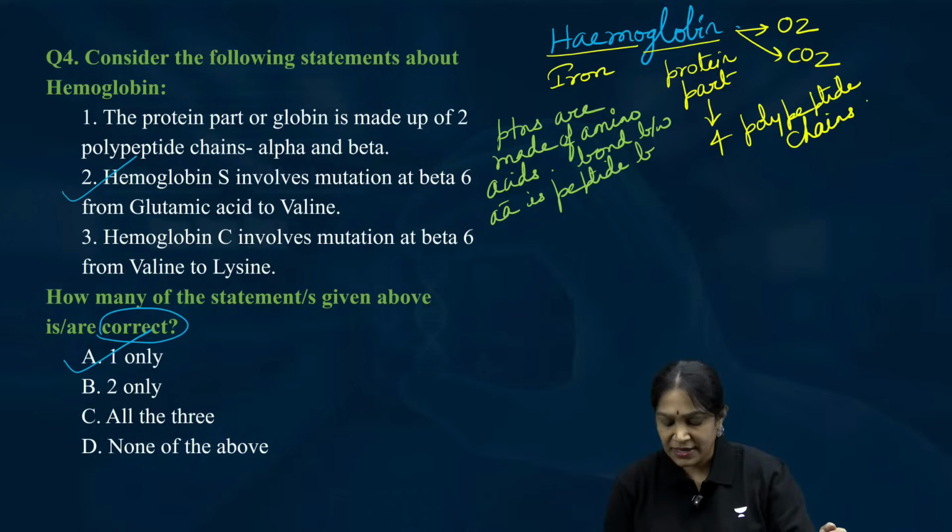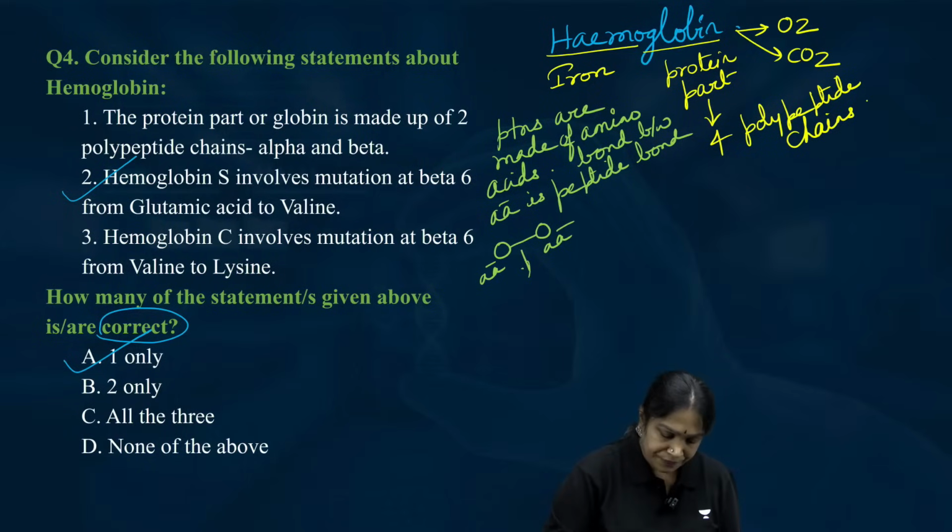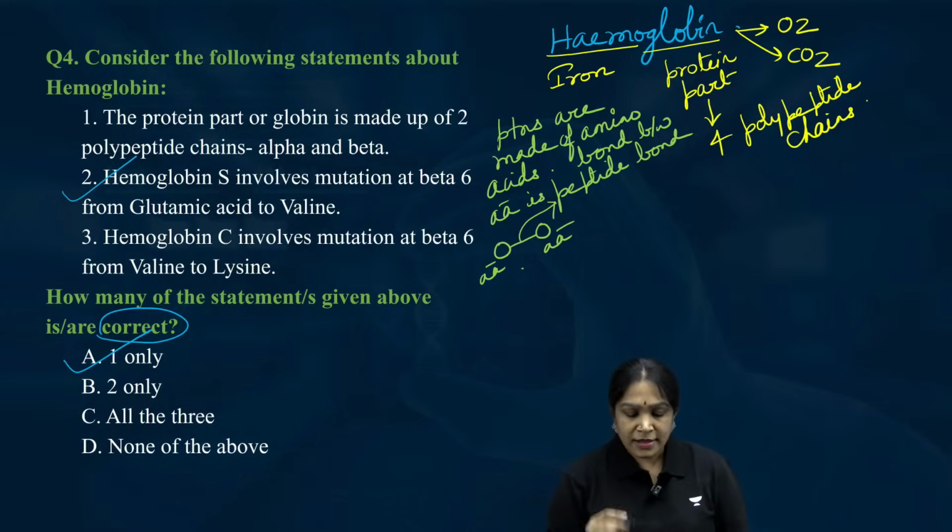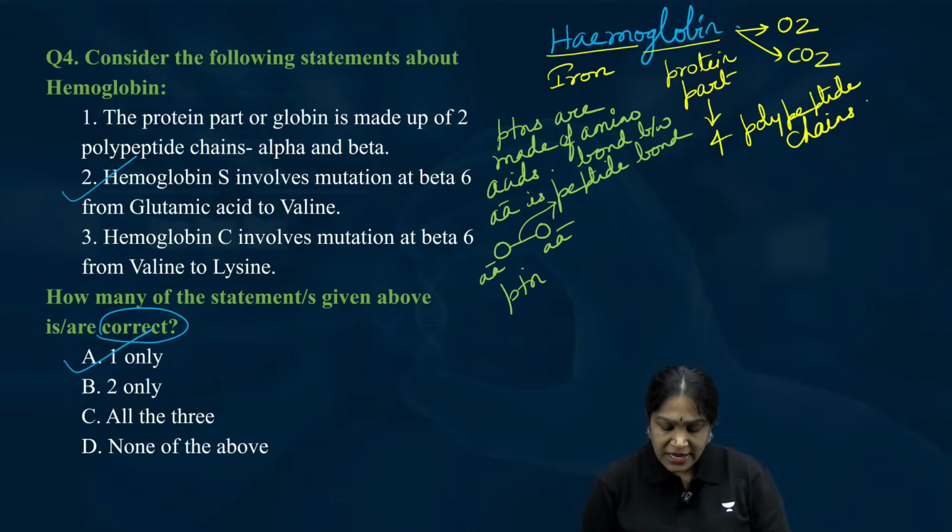For example, this is an amino acid, this is an amino acid, and this is the peptide bond. Is it clear? Therefore, proteins are also called polypeptides.